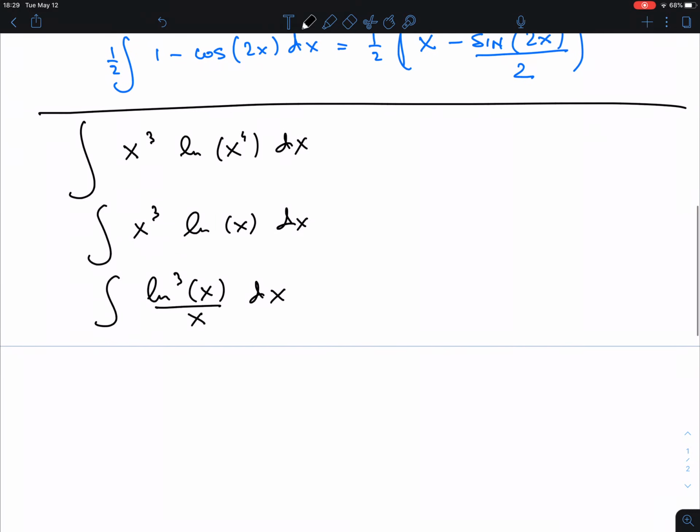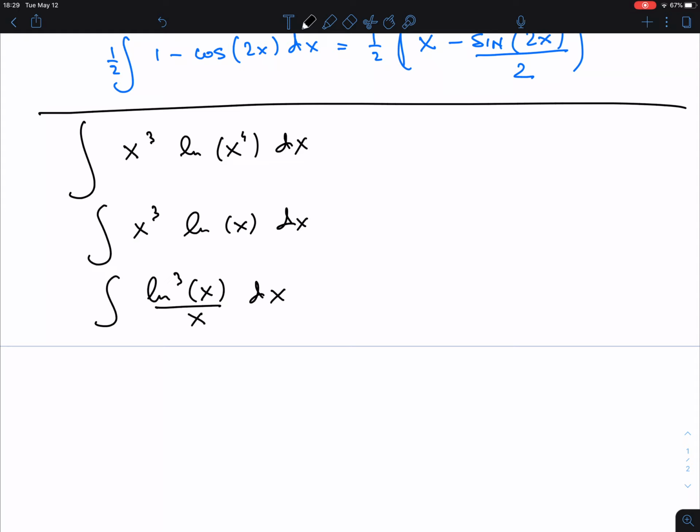Okay, so look at it, try to decide, and then pause the video until you figure it out, or perhaps even work it out. I'm not going to solve every single problem that I write down. I'll always set you up if you want to know what's going on, but the details I leave to you though. Okay, so the first one, it is between substitution and integration by parts.